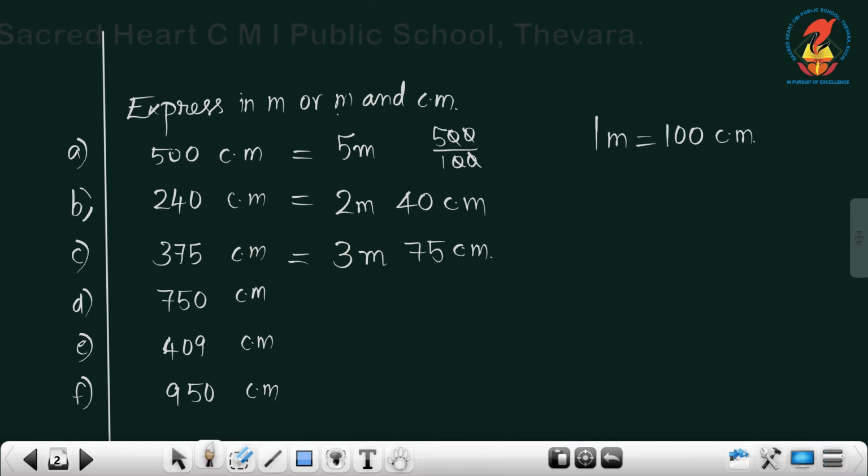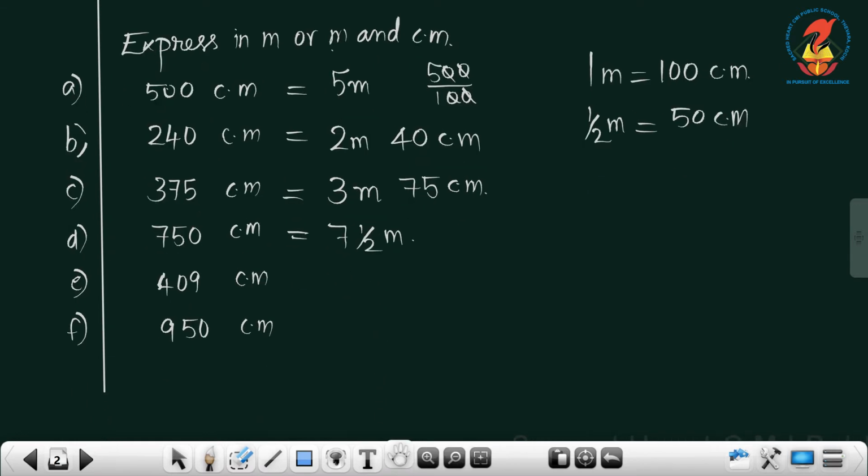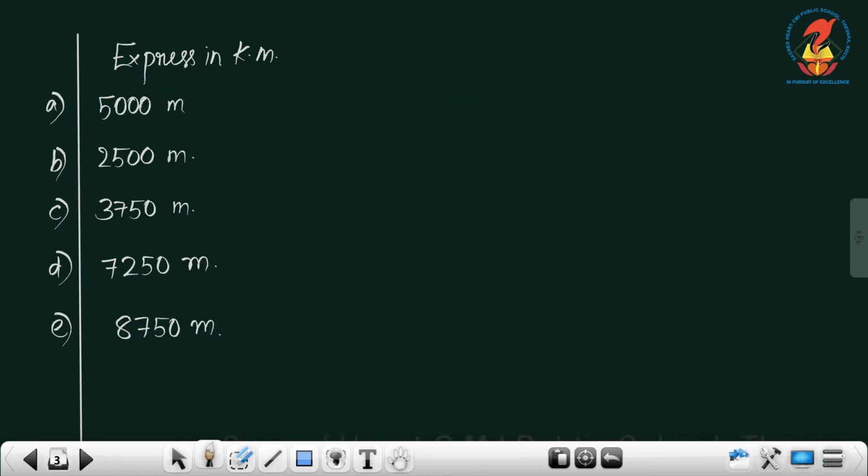Okay, one more we can do here. 750 centimeter. How can we express half meter? Half meter is equal to 50 centimeter. So here 50 centimeter we can write as 7.5 meter. Clear? The other 2 questions, do as homework. Only 2 more questions are there in this section, you can do it yourself. Clear? So we are moving to the next topic.